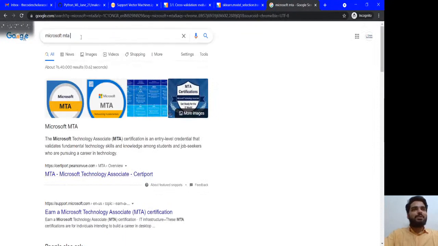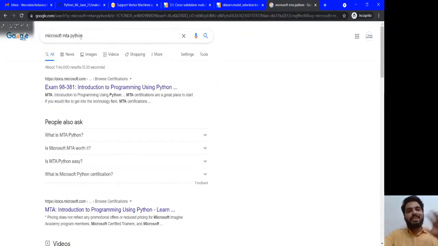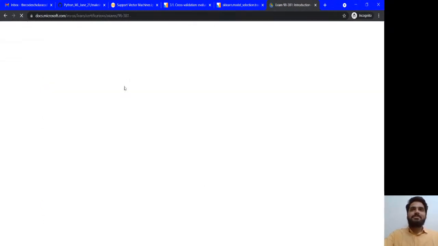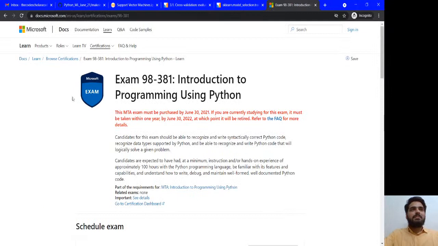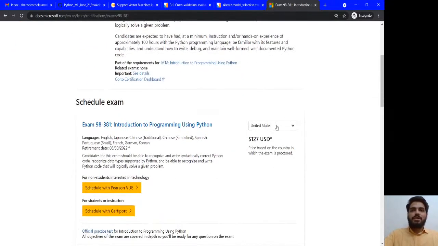You can write about Python over here. You can search it online. You can search any institute who is providing that much in that smaller budget. This is the Microsoft Python paper, exam 98-381, Introduction to Programming Using Python. And the cost, in Indian currency, is 3696.